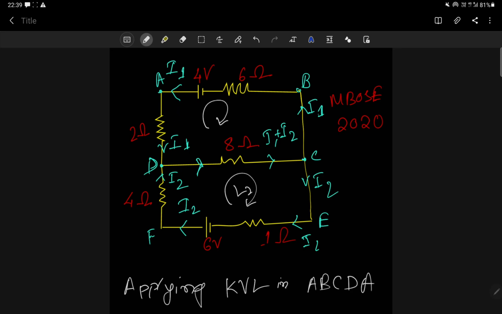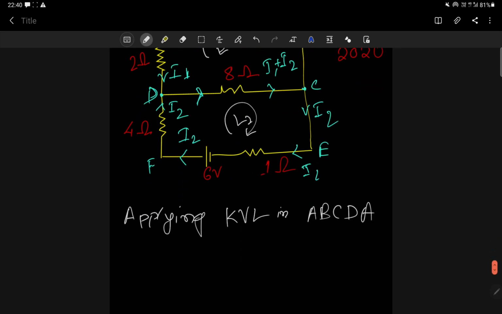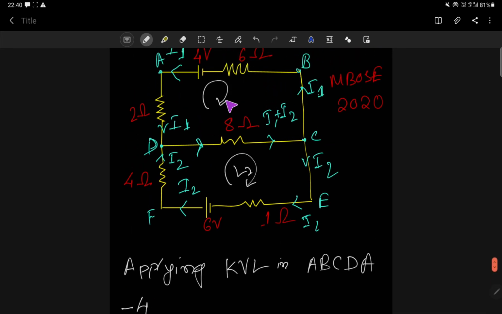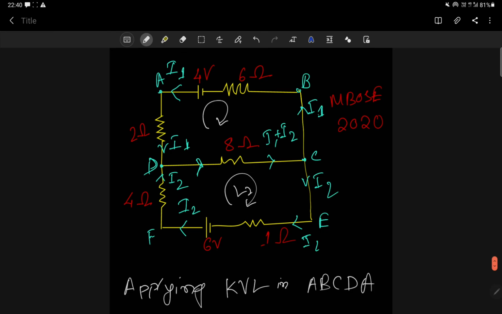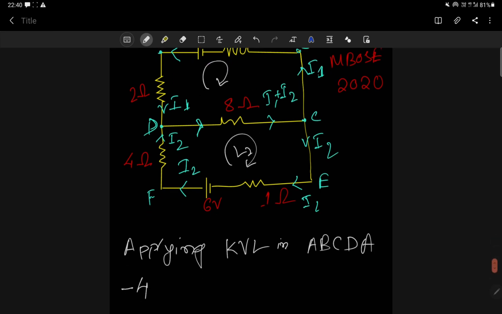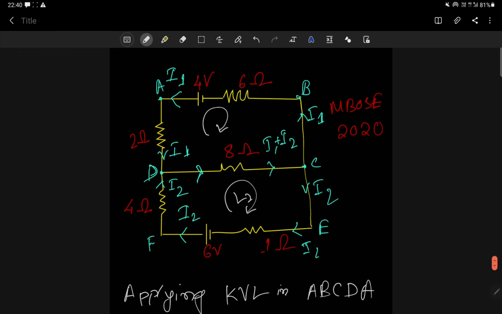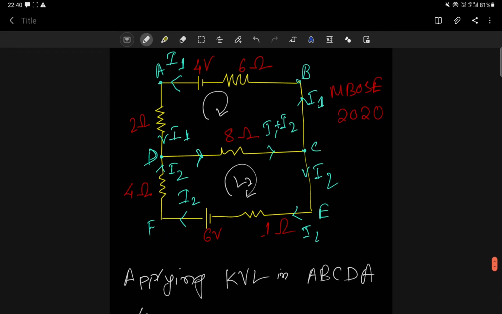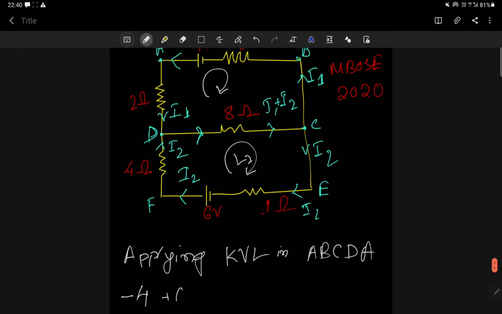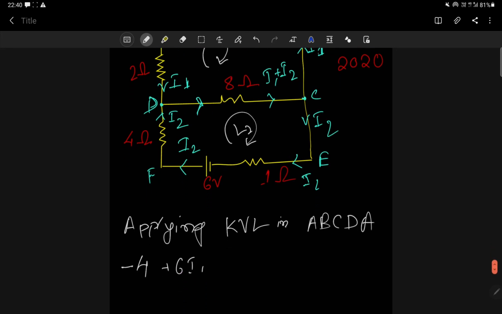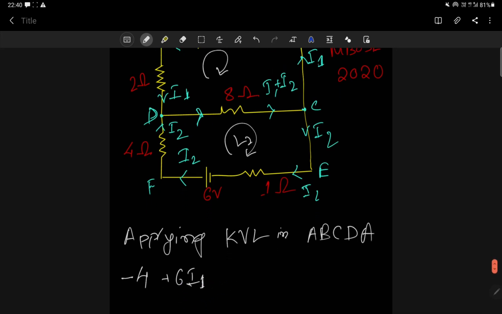Let me first move from A to B. A to B, first positive, then negative. That means minus 4 volt. Correct. So minus 4. Then I'm moving from left to right, but current is flowing in the opposite direction. So that means it is plus 6 I1. Why I1? Because I1 is flowing across this 6 ohm resistor.